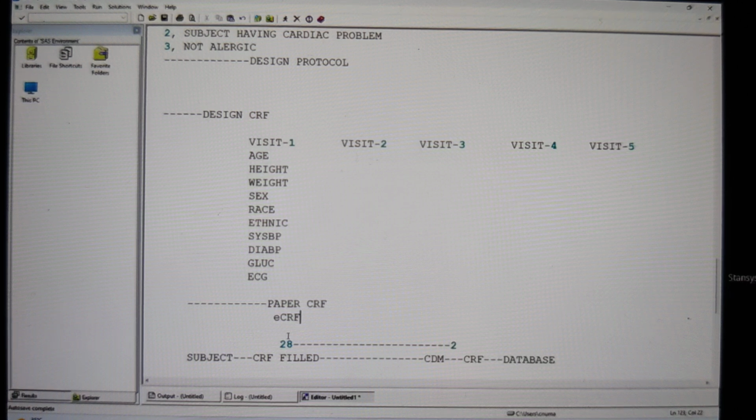So the doctor is going to enter the patient's data online. Now, online, he is going to submit the e-CRF sheet from the clinical site to the CDM team. So everything is online nowadays. Now, the person who enters the data can open the online CRF sheet and enter the data from the e-CRF sheet into the database.